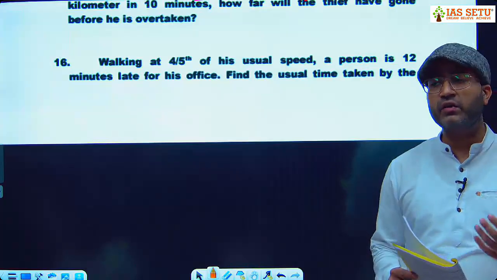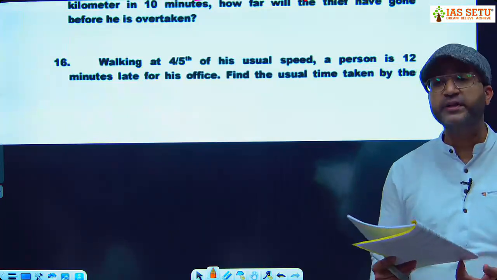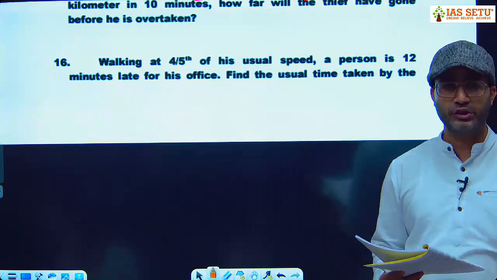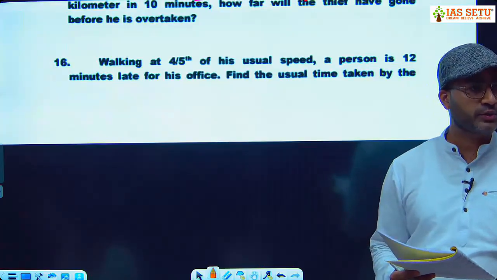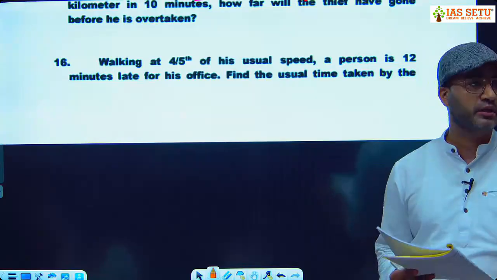See here, if I walk at half of my speed, I will take more time. His speed was lower, 4/5 of his usual speed. If I walk with a speed of 4/5 of my usual speed, I will be late. I take 12 minutes extra.